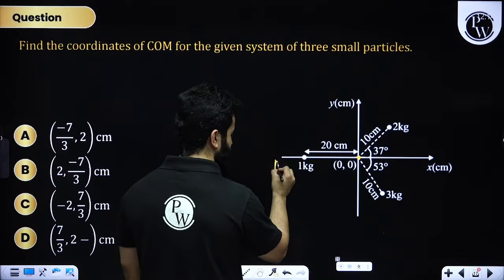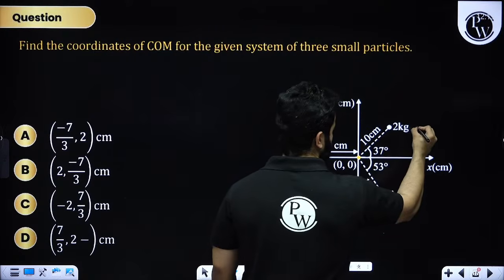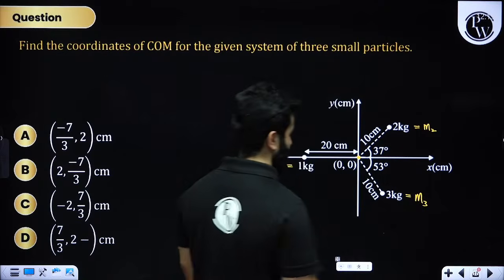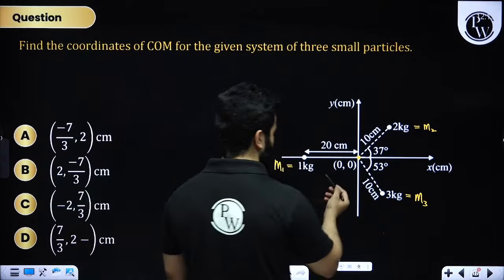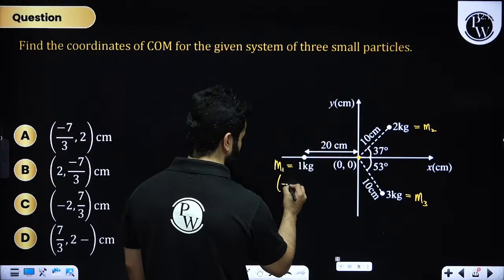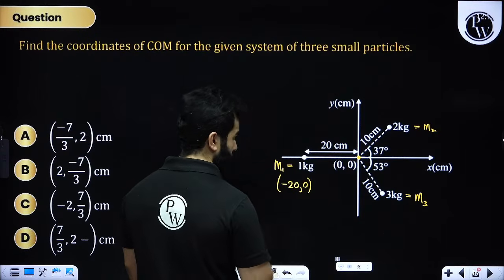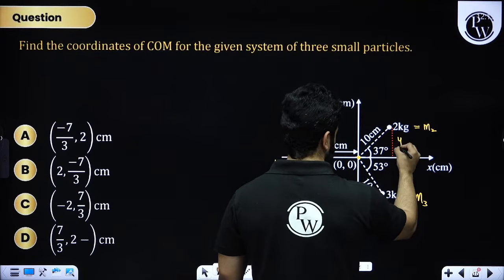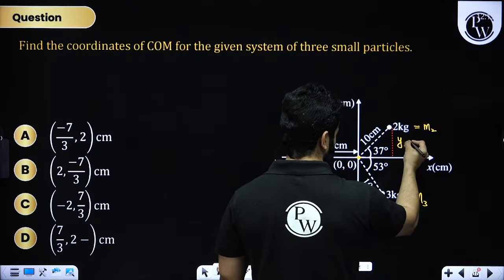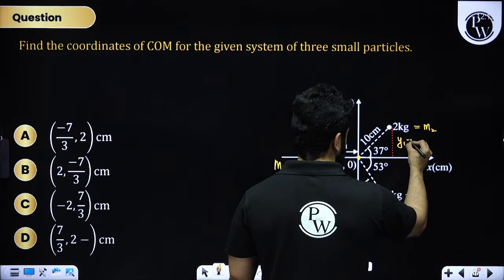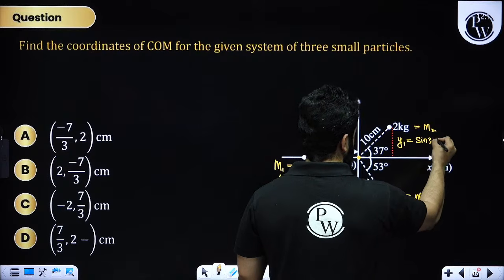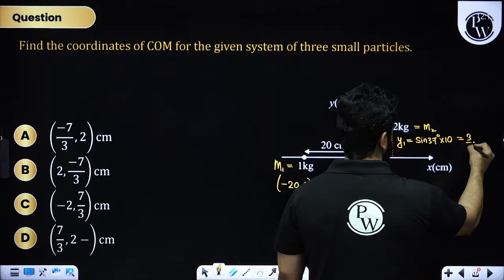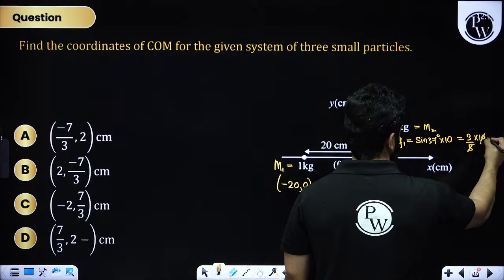Let's say this is m1, this is m2, this is m3. Now the next thing is to find out the coordinates. The coordinates of this one are going to be minus 20 comma 0. Now understand, this is 10. Let's suppose this is y1. So y1 will be equal to sine 37 multiplied by 10. Am I correct? Sine 37 is 3 by 5, times 10, so this will become 6.